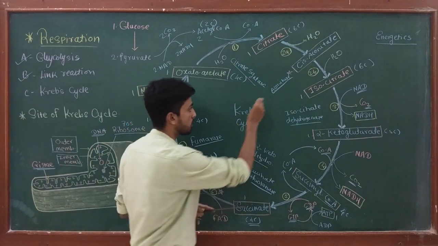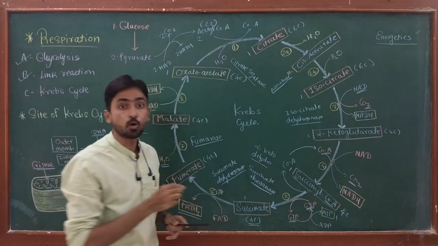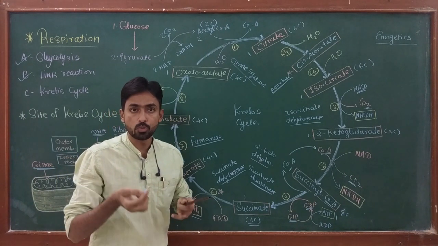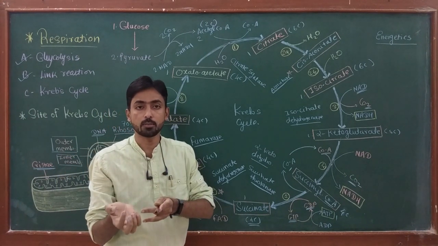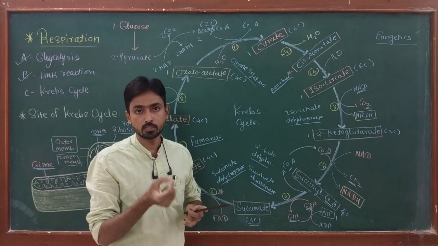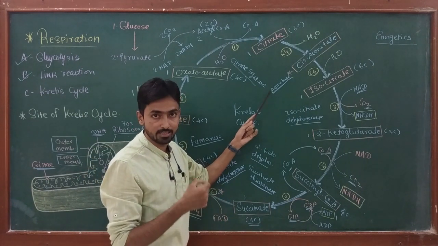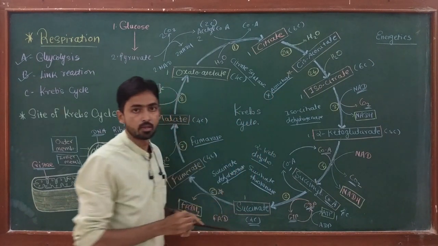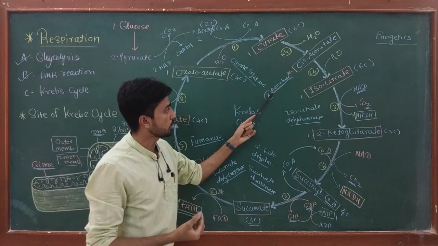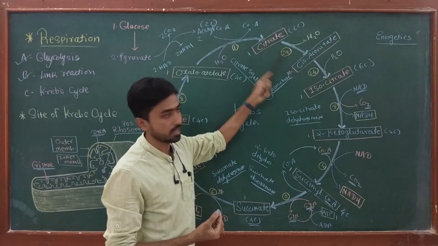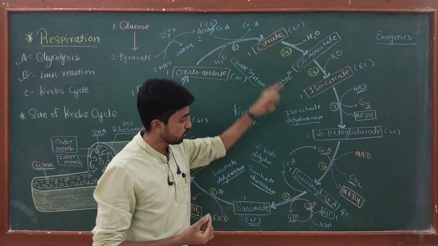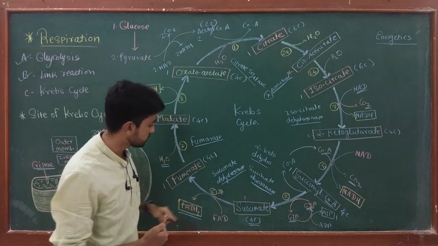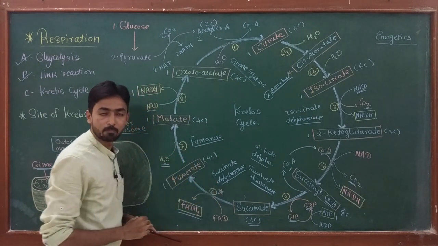The inhibitor of the aconitase enzyme is fluoroacetate. This is a pesticide compound which, after entering the body, converts itself into fluorocitrate. Once this fluorocitrate binds to the aconitase enzyme, the action of aconitase is blocked. Due to inhibition, aconitase cannot catalyze reactions 2A and 2B, and so the whole pathway comes to a halt. The second sensitive enzyme of this process is succinate dehydrogenase.